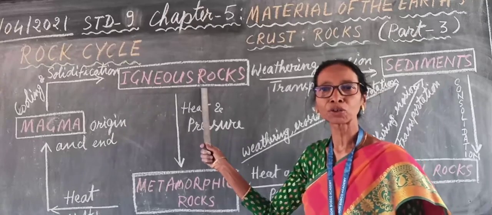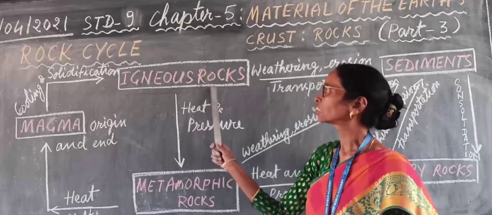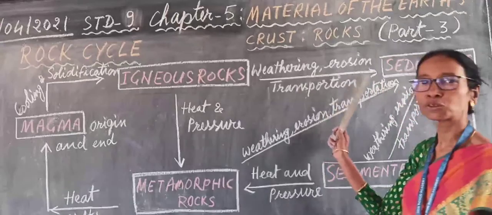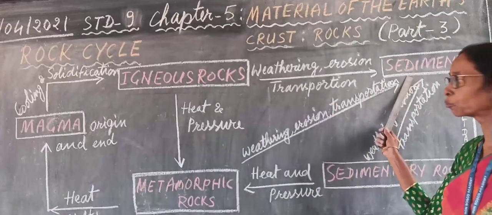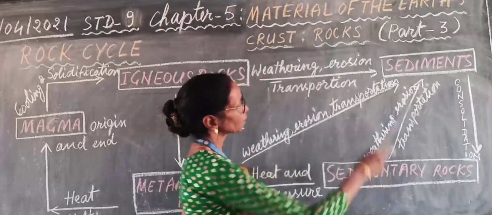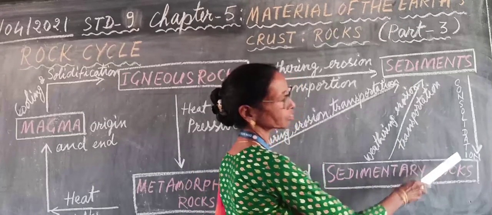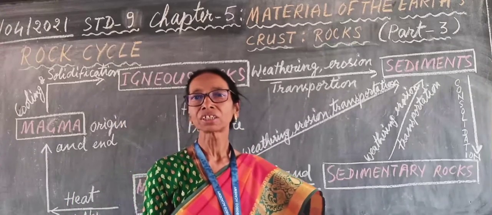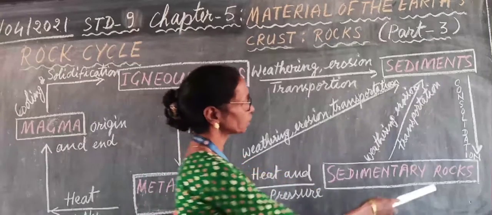These are the primary rocks. This is the first transformation of rock. From igneous rocks, other rocks are formed by weathering, erosion, transportation and deposition. Sediments are formed. These sediments, by deposition in low-lying areas, by the process of consolidation, in other words lithification, a combined process of compaction and cementation, form sedimentary rocks.